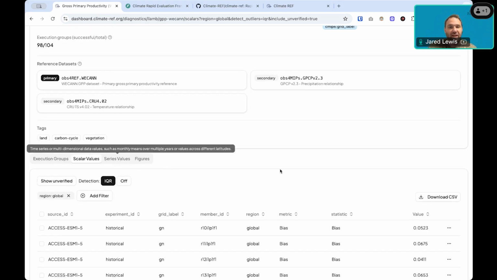You can also download these values if you want to use them in your own analysis. The ref was never intended to be publication-ready figure generation. We're trying to provide the tools so that people can explore this data, extract what they need, and then make their figures outside of the ref in their own tooling, be it Python, R, or however they want to do it.